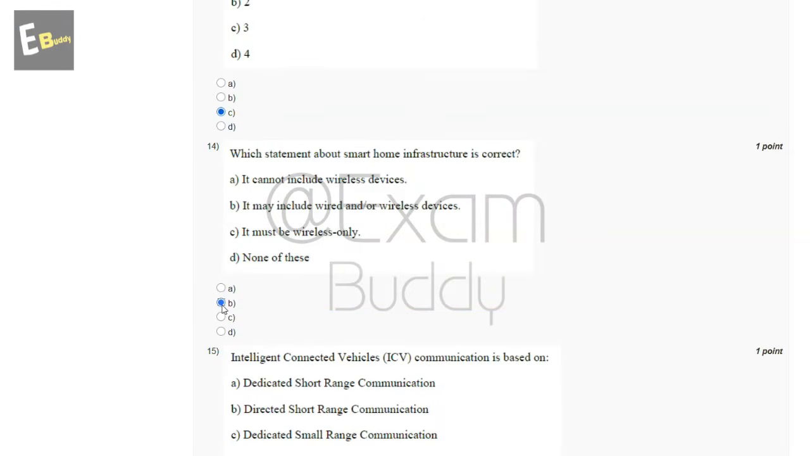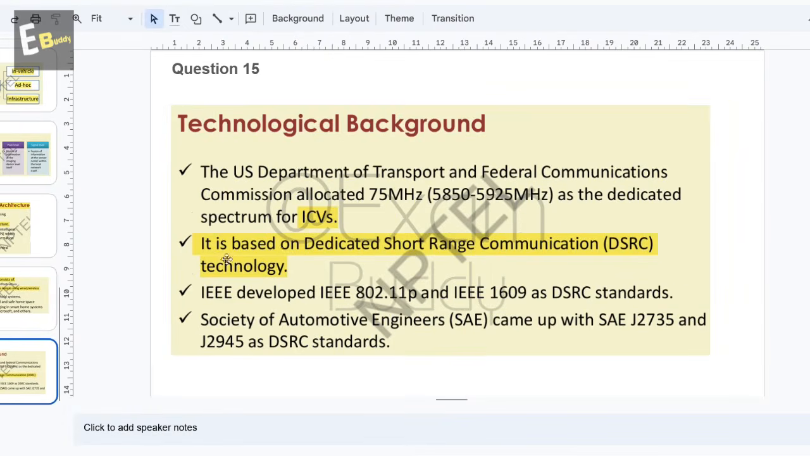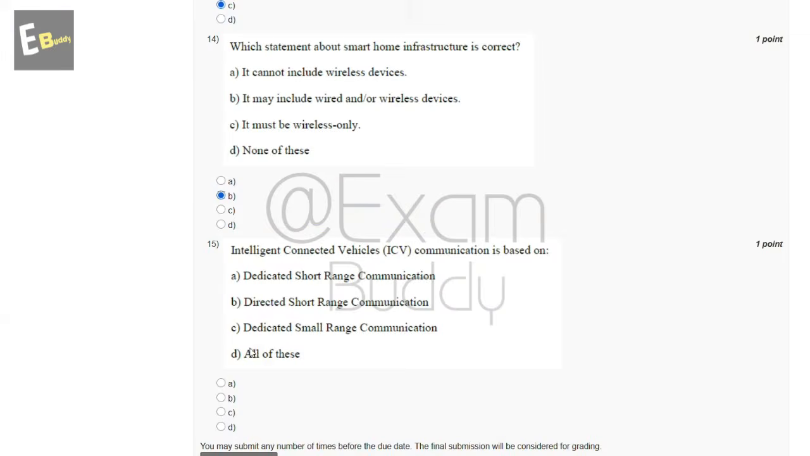Now the 15th question is: intelligent connected vehicle, ICV, communication is based on. So these are the options, and now let's check the answer of our 15th question. ICVs are based on dedicated short range communication, DSRC, technology. So the answer of our 15th question is A.